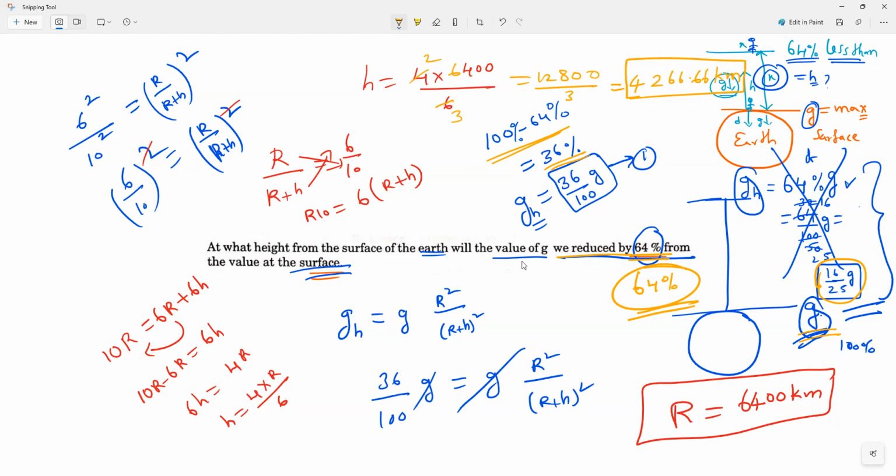Very, very important. Sangamitra is solving. Abhirami, clear? Any doubt, ask me.